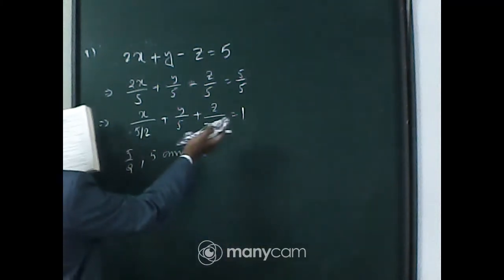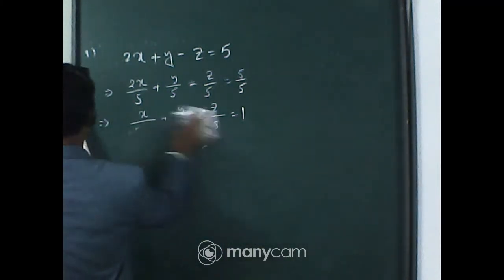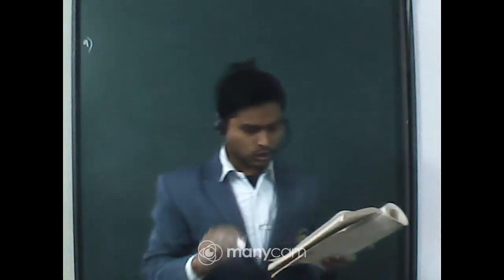Now I am going to question number 9. Question number 8 is almost the same type of question, so I am skipping it. Let's go to question number 9. Question number 9 is: find the equation of the plane through the intersection of the planes, and the two equations of the planes are given.